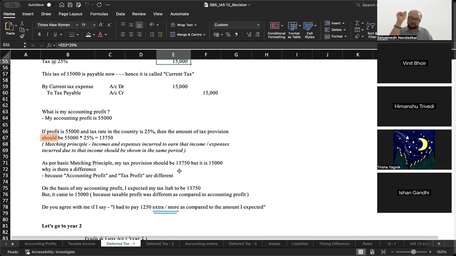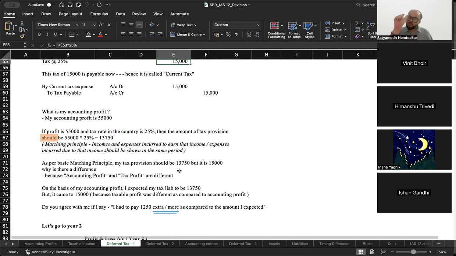Now, as per basic matching principle, my tax provision should be 13,750, but I am going to pay 15,000. Why is there a difference? Because accounting profit and taxable profit are different. Because accounting profit and taxable profit are different, I expected my tax liability to be 13,750, but the liability came